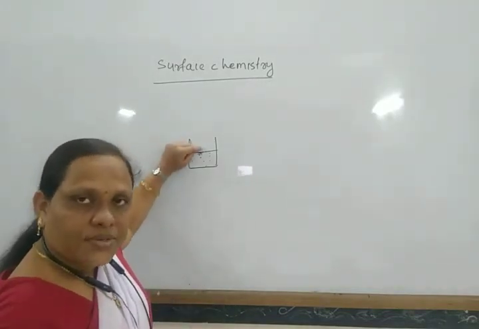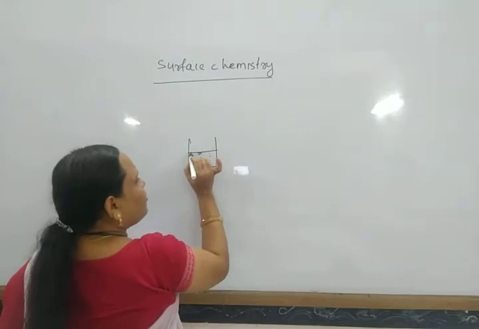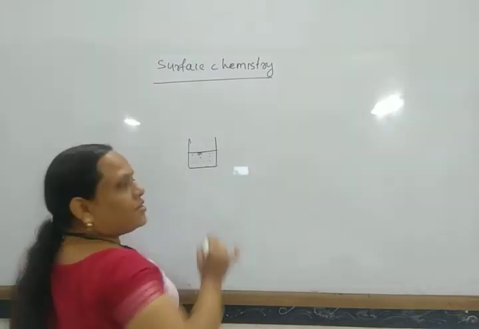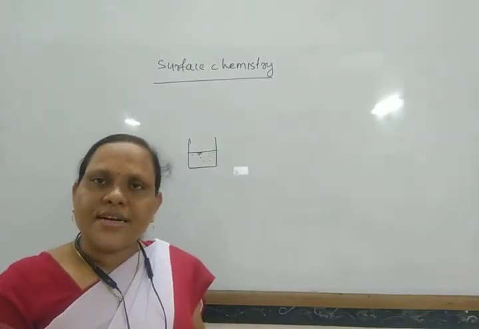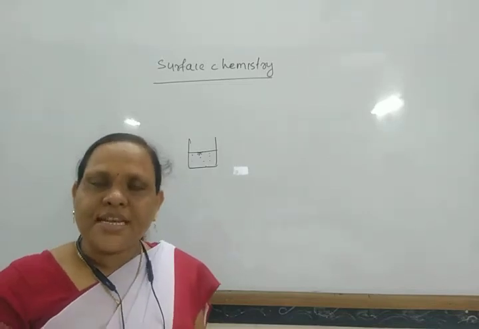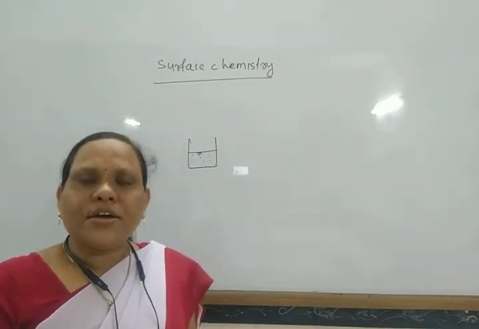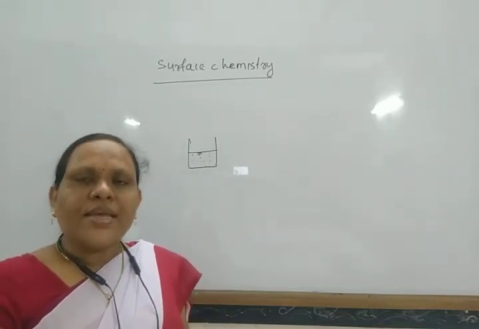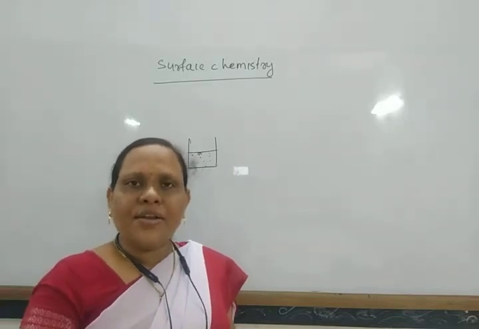In this way, these surface molecules behave differently in the case of liquids as well as solids.